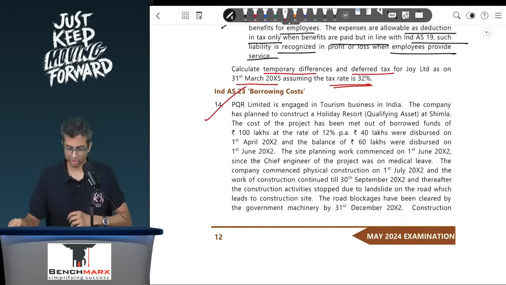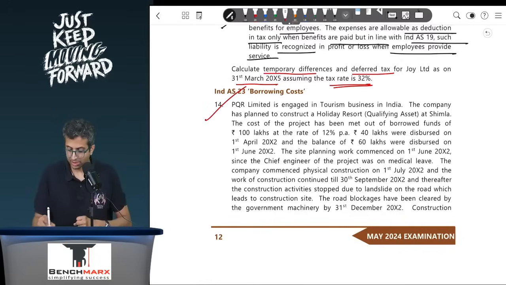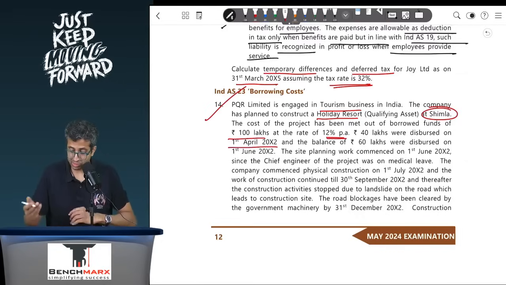So keeping that into consideration, we'll go to question number 14. Slightly interesting case, I would say. PQR is engaged in the tourism business in India. The company has planned to construct a holiday resort, a qualifying asset in Shimla. The cost of the project has been met out of borrowed funds of 100 lakhs at the rate of 12%. Okay. 40 lakhs were disbursed on 1st April. So this is met out of this. So this appears to be a specific borrowing, case of a specific borrowing.